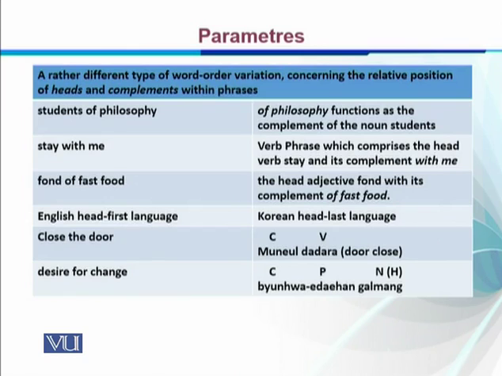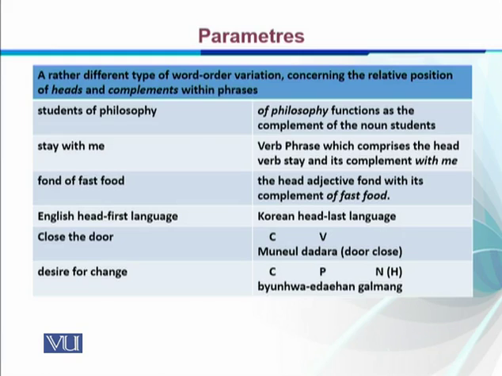Now let's look at another parameterized feature. Just look at the relationship of heads and their complement phrases. For example, if you look at the phrase student of philosophy, we know that this phrase has student as the head word, and of philosophy is a complement because we are talking about students, not of philosophies. Similarly, we have stay with me.